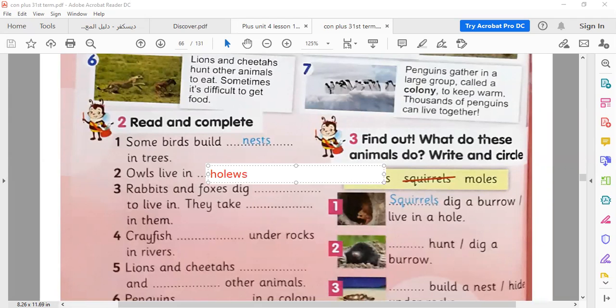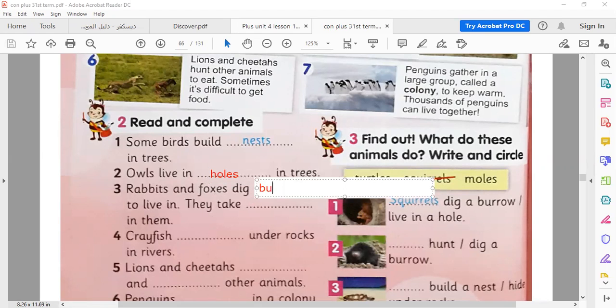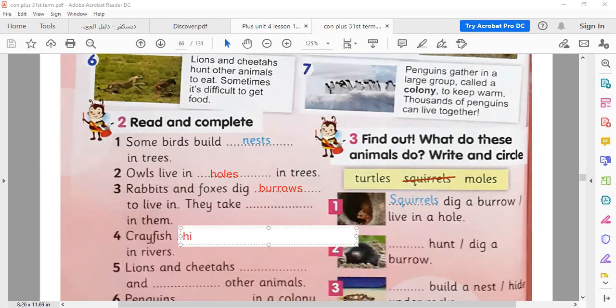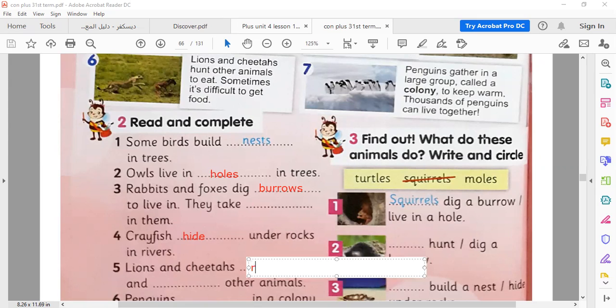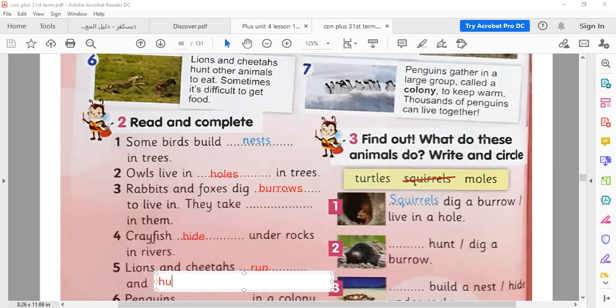Owls live in holes. Rabbits and foxes dig burrows. Crayfish hide under rocks and rivers. Lions and cheetahs run and hunt.